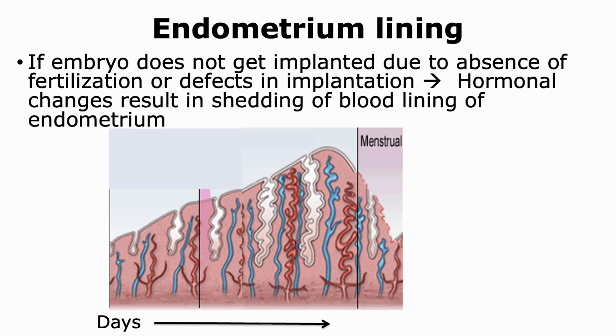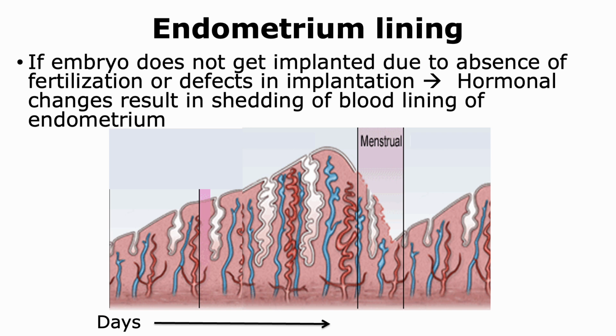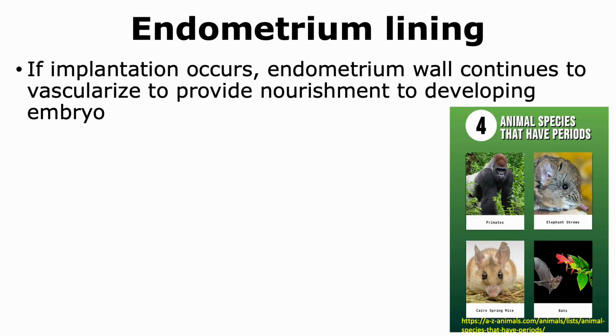Once the menstrual cycle is over, the endometrium starts building its wall, and now here we can see in the figure that more blood vessels are being built in that endometrial wall. Now, if implantation occurs, the endometrium wall will continue to vascularize, which means that more and more blood vessels will be generated there to provide nourishment to that developing embryo.